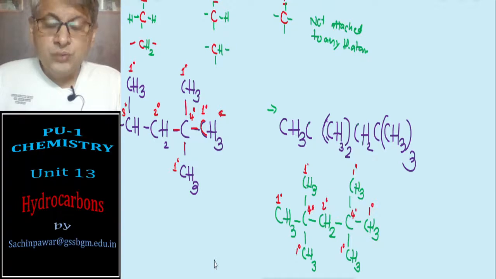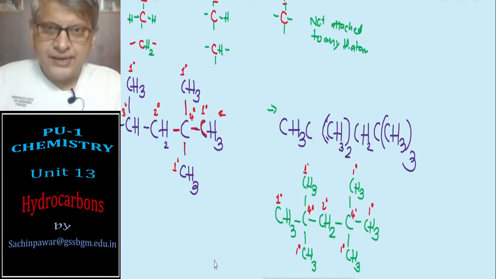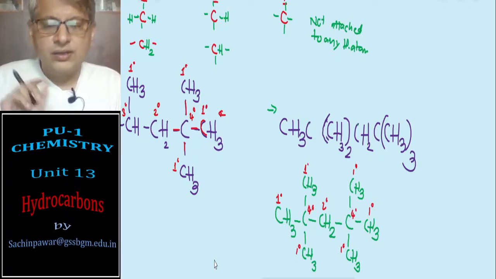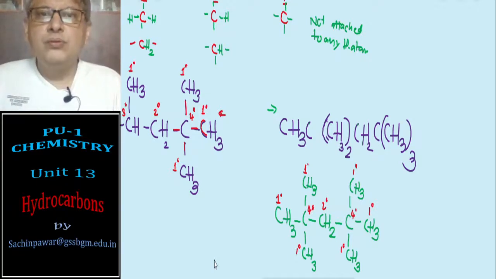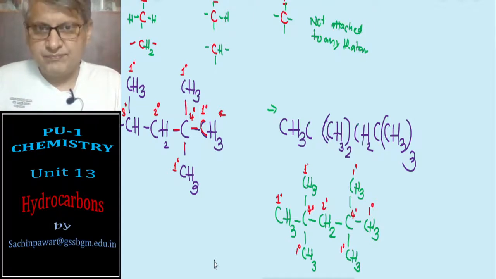Then we went through some structural isomers mentioned in your text, the structural isomers of butane and pentane. And finally we identified the type of carbon atom in the given compound, whether it is primary, secondary, tertiary or quaternary. With this, we come to the end of today's session. In tomorrow's session, we will begin with the section on alkanes. Thank you.